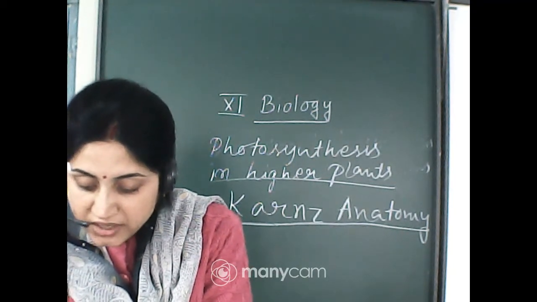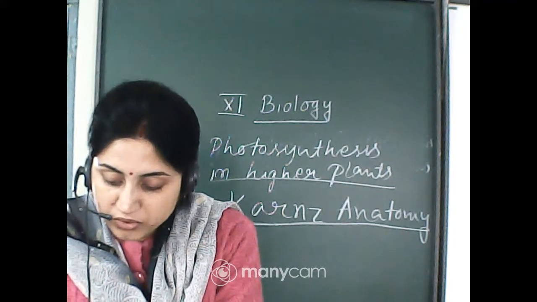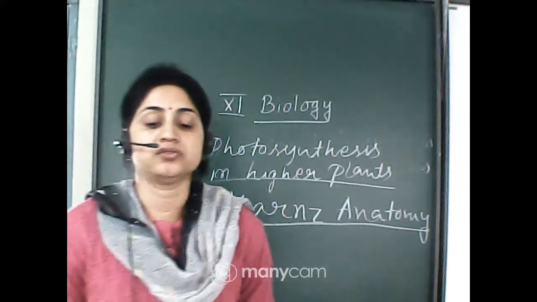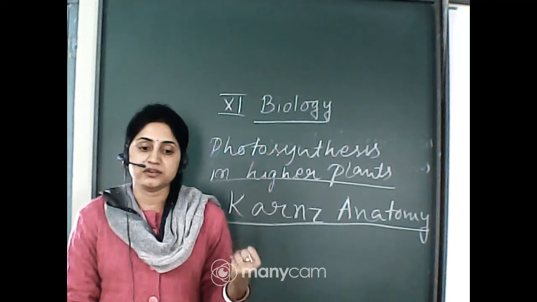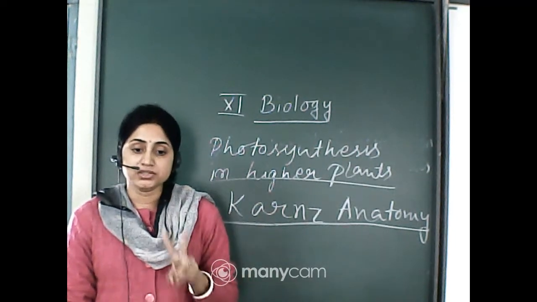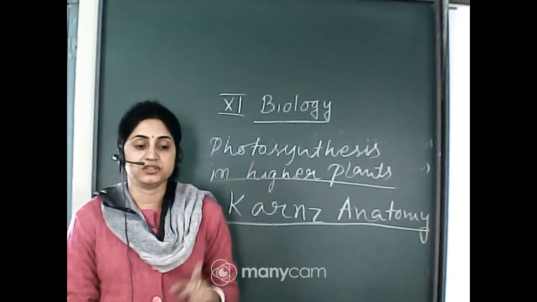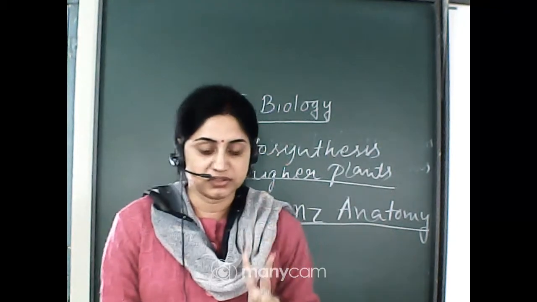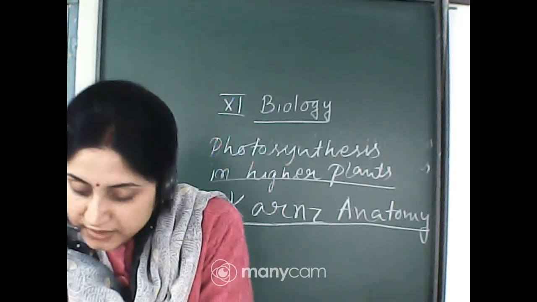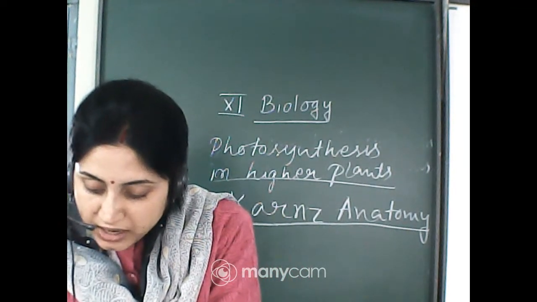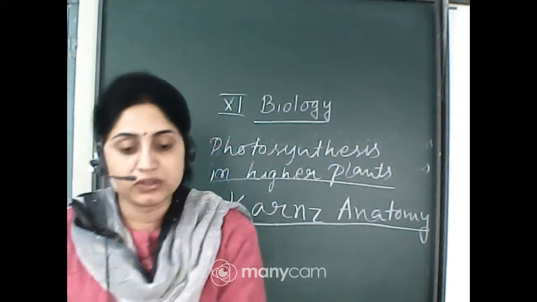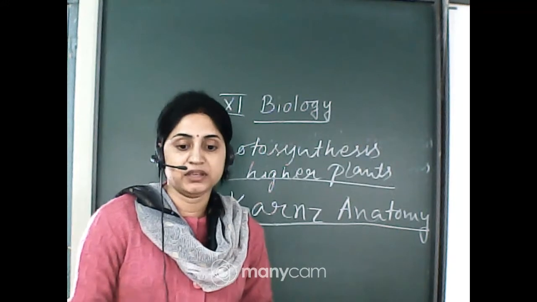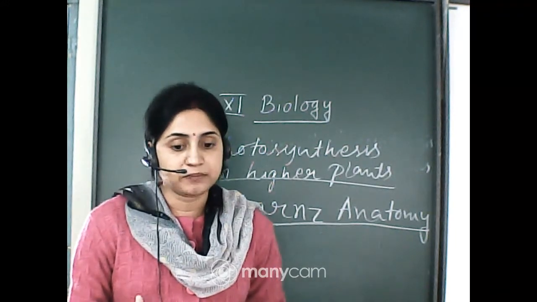They form the reaction center for both photosystem 1 and 2. So chlorophyll A first absorbs the light because it is the reaction center, and then forms the two reaction centers, photosystem 1 and photosystem 2. Then chlorophyll B and other photosynthetic pigments such as carotenoids and xanthophylls are also present.